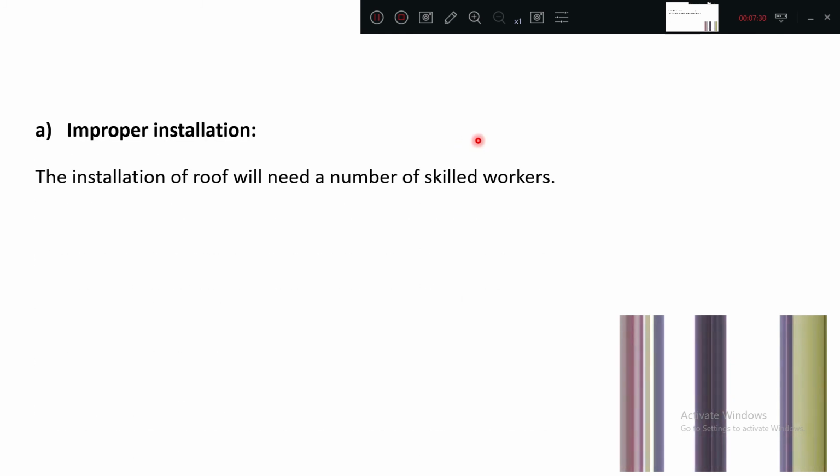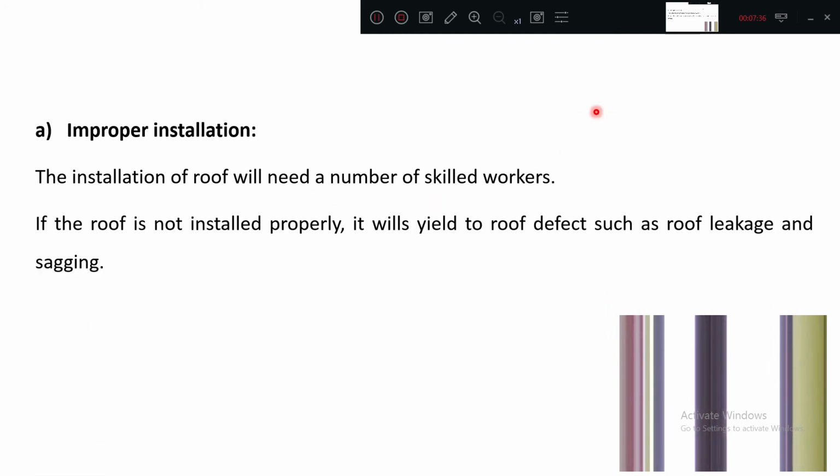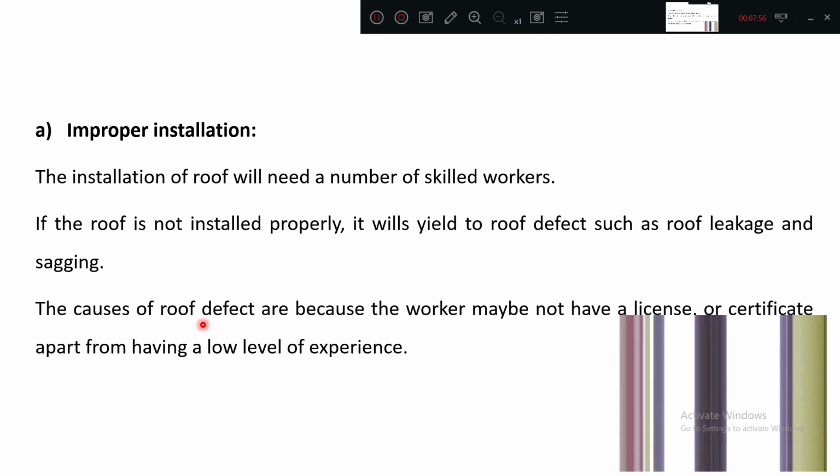Improper installation is also one of the causes. The installation of the roof needs skilled workers. If skilled workers are not there, it will lead to improper installation. If the roof is not installed properly, it will yield. Yield means it will change its shape or dimension, causing roof defects such as leakage or sagging. Both are possible, leakage as well as sagging. The causes of roof defects are also that the worker may not have a license or a certificate, apart from having a low level of experience. If unskilled laborers are used, this problem will come.